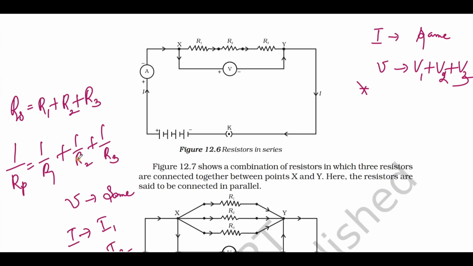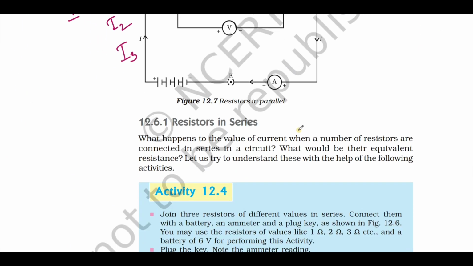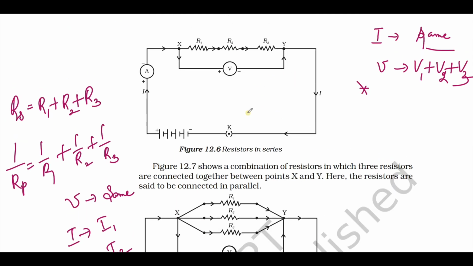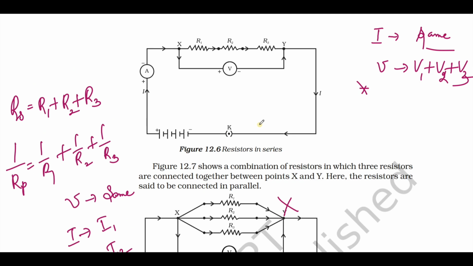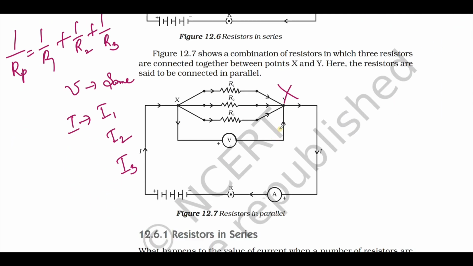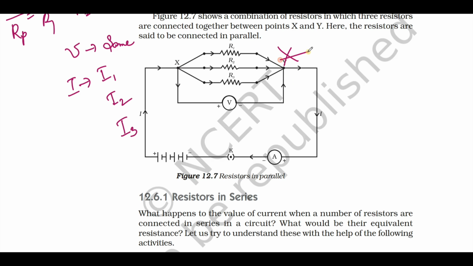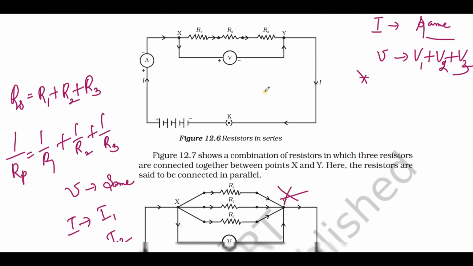So this you should know to solve problems. In case of series, the current is the same. The potential difference V is divided across each resistance. And also between these two, the one most used in domestic circuits is parallel connection. Parallel connection is widely used in domestic circuits. You should list down all the advantages of parallel connection over series connection.